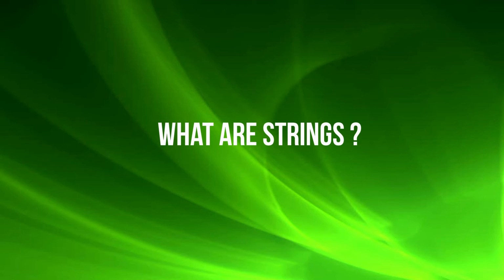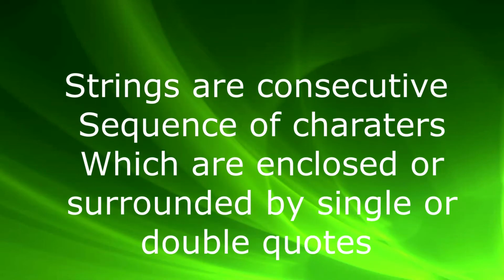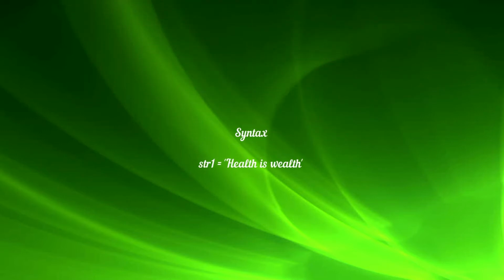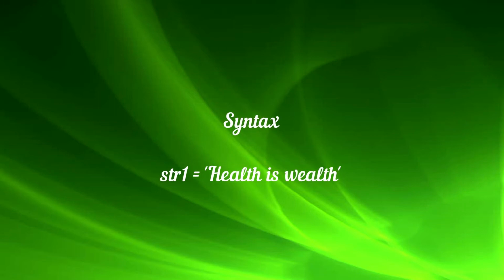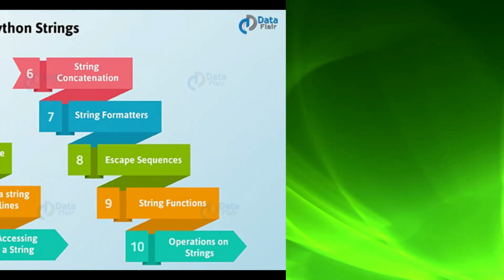What are strings in Python? In this session, we will discuss all about strings in Python. Strings are a consecutive sequence of characters which are enclosed or surrounded by single or double quotes. So this is a string: str1 equal to, in single quotes, 'health is wealth'. This is an example of a string.